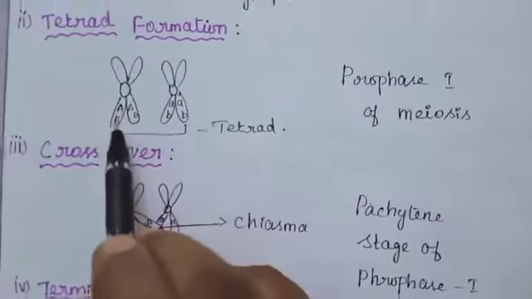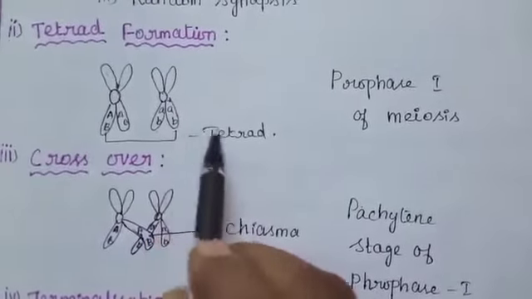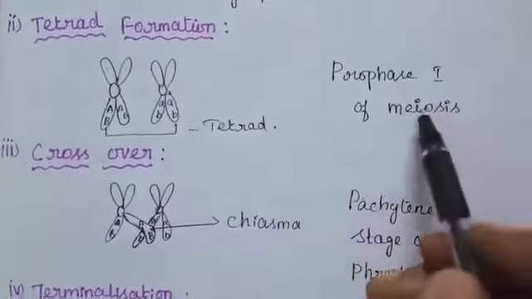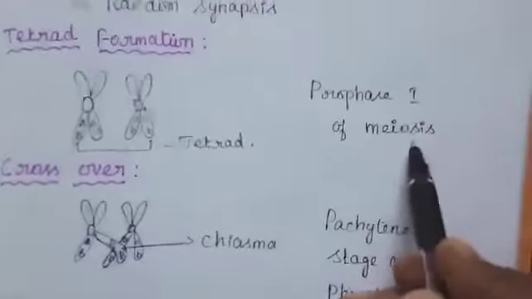1, 2, 3, 4 chromatids. This stage is called the tetrad stage. This tetrad formation occurs in prophase 1 of meiosis.